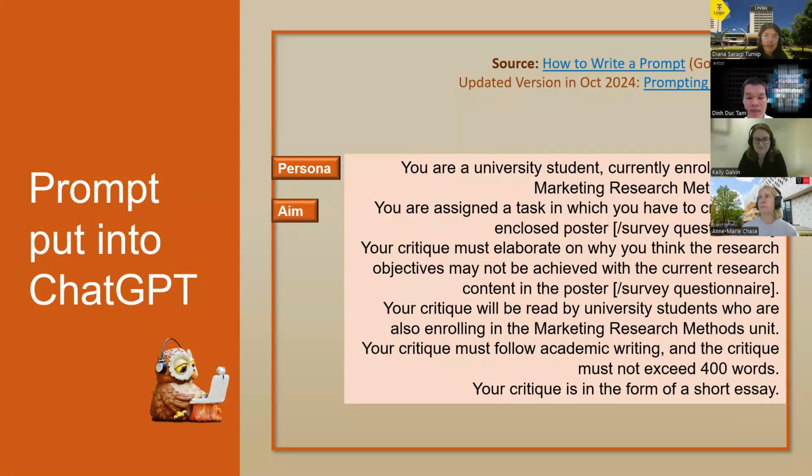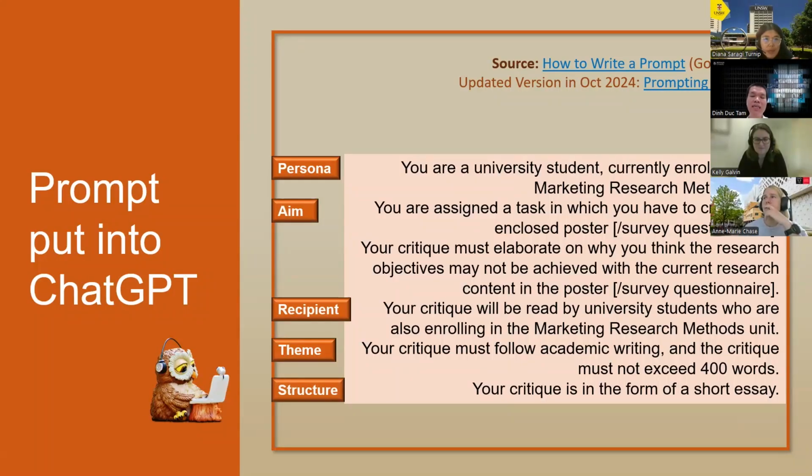The third component: "Your critique will be read by university students," so this is the recipient. "Your critique must follow academic writing," this is the theme. And finally, "your critique is in the form of a structured essay," this is the structure. So these five elements are the basics of a prompt template. That is the old version.